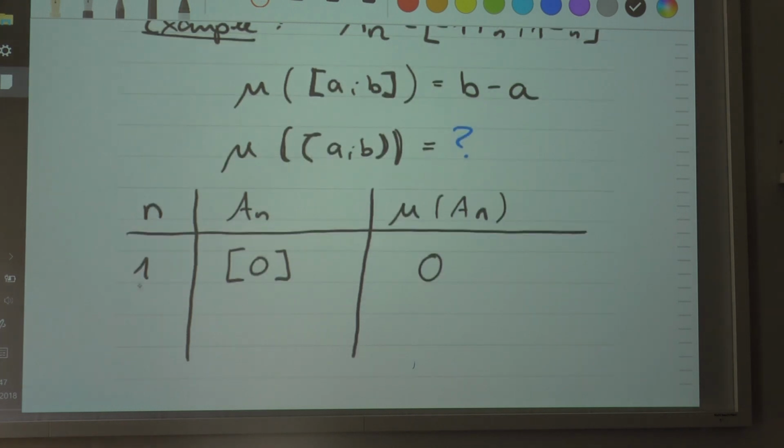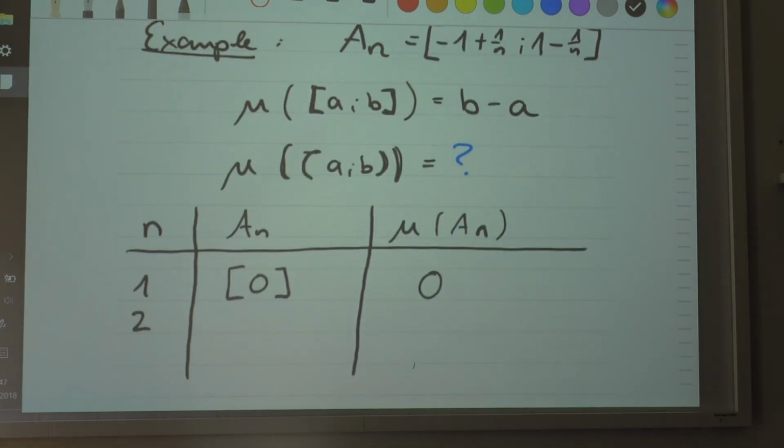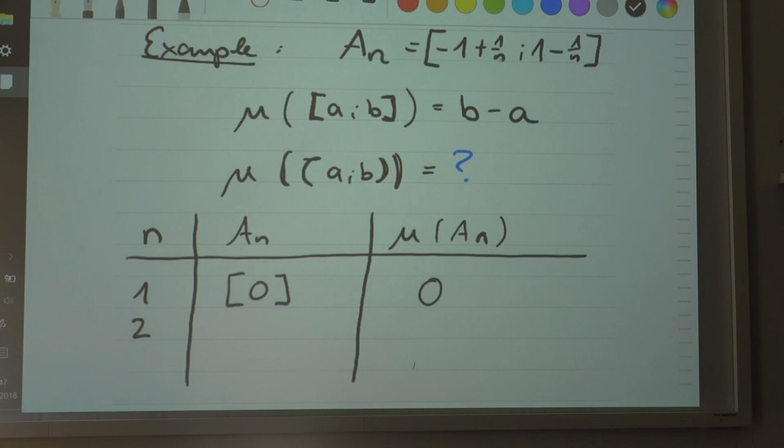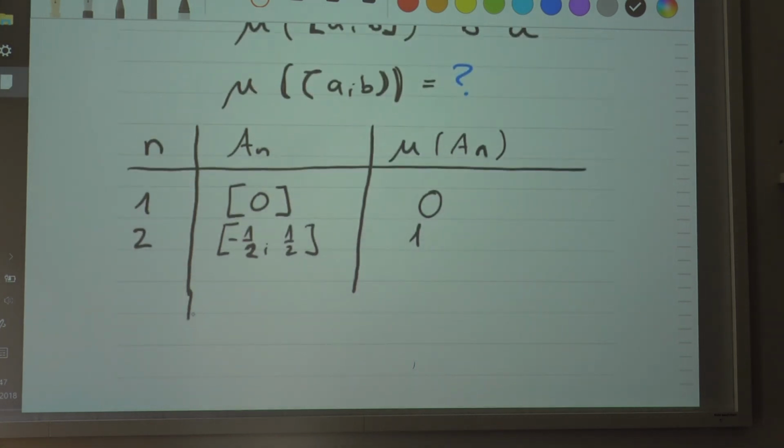Now, if n is equal to 2, then -1 plus 1 over 2 equals -1/2, and 1 minus 1 over 2 equals 1/2. So this is the interval from -1/2 to 1/2, and its length is 1/2 minus (-1/2), which equals 1. Understand? This is how it goes.